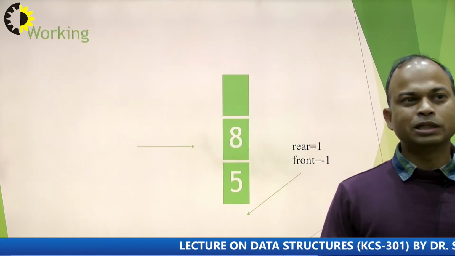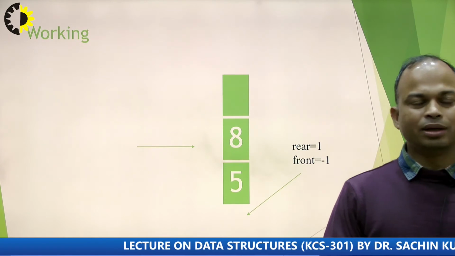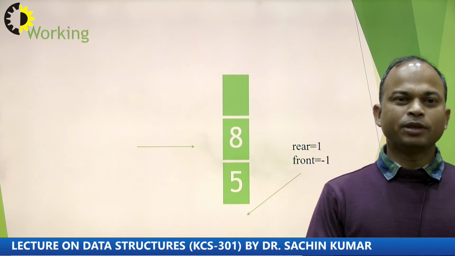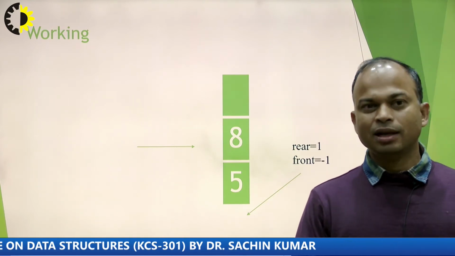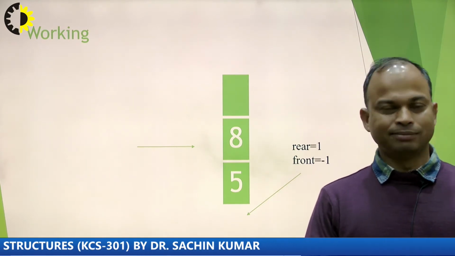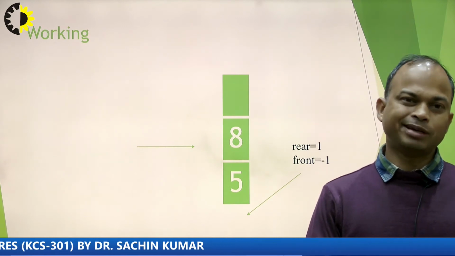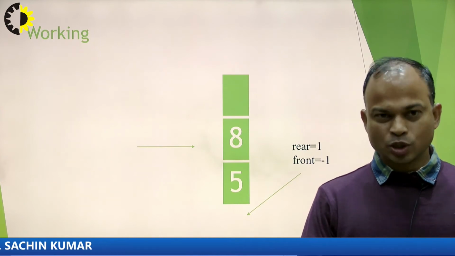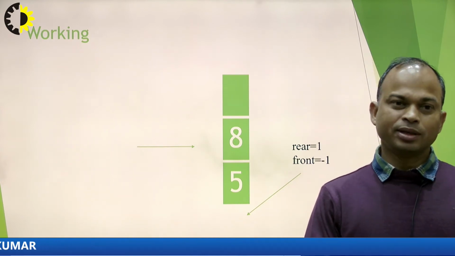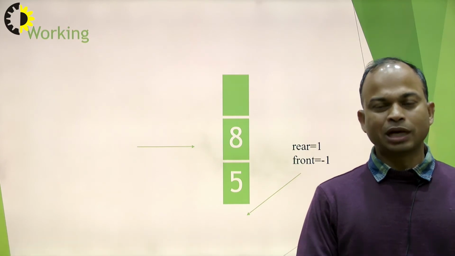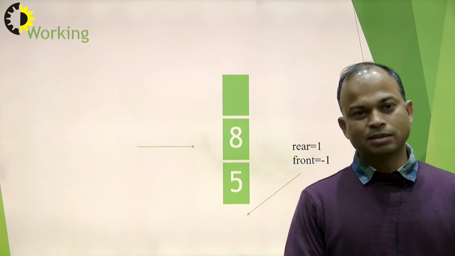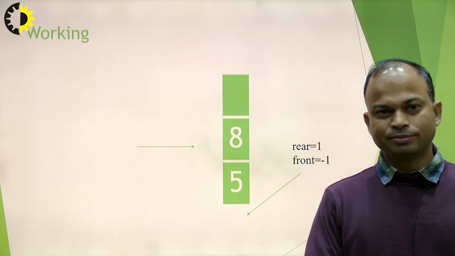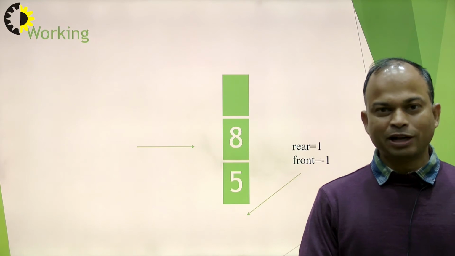And if we talk about the working of the queue data structure, then initially both rear and front are set to -1. In this diagram we have inserted two items. Initially rear and front both are set to -1, and when we insert any item into the queue data structure, then rear is increased by 1.